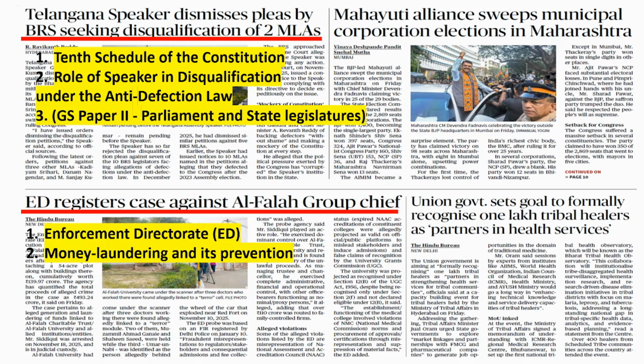So money laundering and its prevention is directly mentioned in GS paper 3 internal security, but because it is in news, it can also be asked in prelims. And in GS paper 3 internal security, we will also read about terrorism as an internal security challenge. And here the link between terrorism and money laundering is discussed in this article. So this Al Falah University is accused of promoting money laundering to facilitate terrorism. So if the accusation is true, they are doing money laundering to facilitate terrorism.